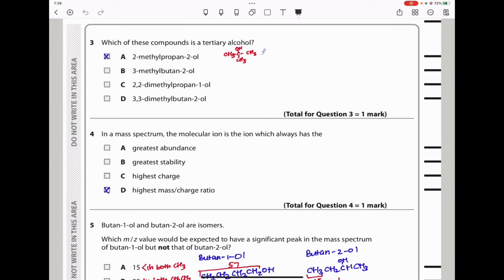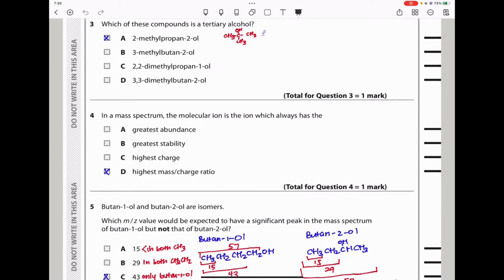Question 3 says, which of these compounds is a tertiary alcohol? As we can see, the first one is 2-methylpropan-2-ol. And now when I draw the structure, it looks like this. So it means this is a tertiary alcohol. You can already see it. The answer should be this one here. The rest are not tertiary alcohols. It's only this one here. So the answer should be that.